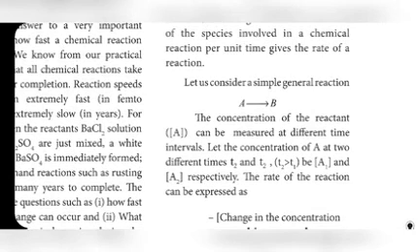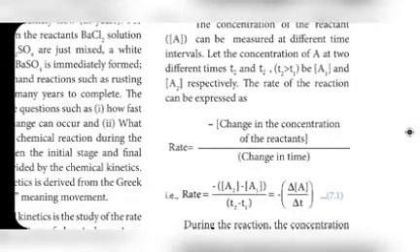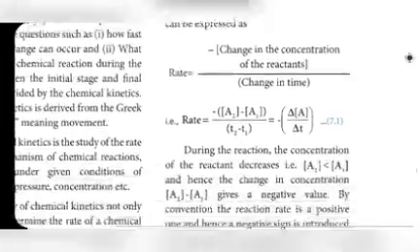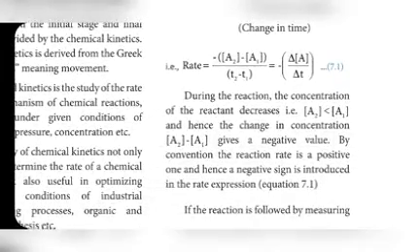More reactants are present initially. If the reaction proceeds, the reactant concentration is decreased. So the decrease is indicated by the minus sign here.